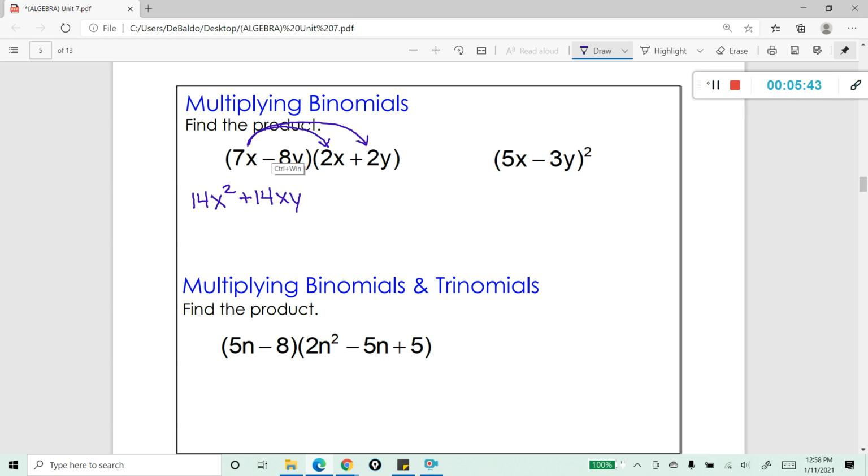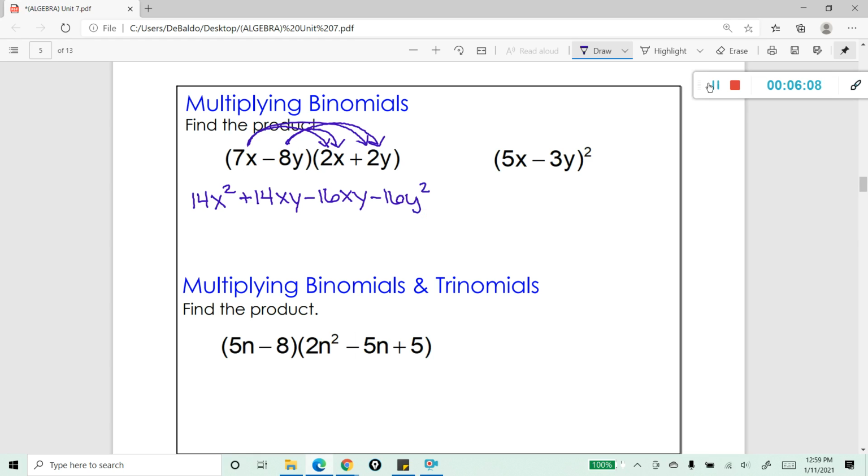Okay, inside, negative 8y times 2x is going to give us negative 16. And I notice that I have an x and a y, so I'm going to write in xy as well. You can see that those two terms are going to be able to be combined in the end here. And then last, negative 8y times positive 2y is negative 16y squared.